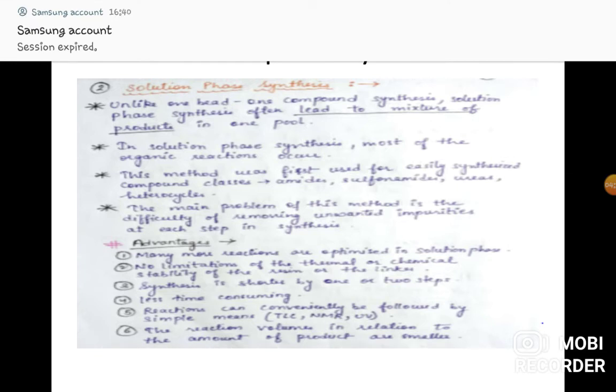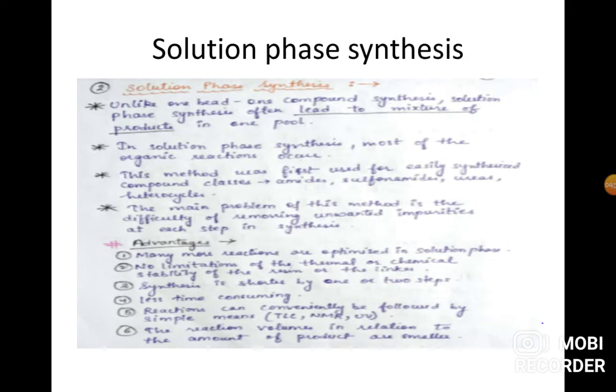It is also known as the conventional method of synthesis, for example condensation reactions, electrophilic reactions, or substitution reactions. Normal reactions we can perform in the lab come under solution phase synthesis.